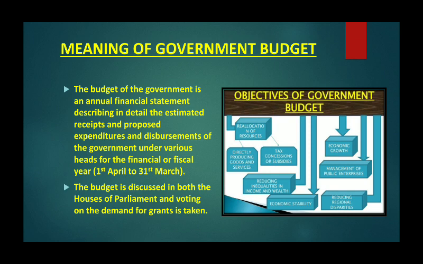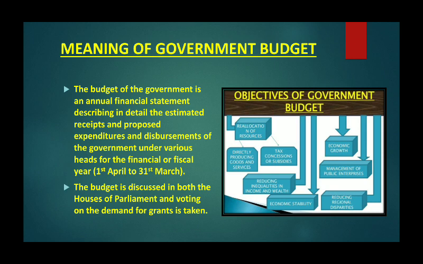While the budget gives the estimate for the coming financial year, it also gives the actual financial accounts for the previous year and the revised estimates of the current year. For example, the budget of 2017-18 will give us the budget estimate of the current year 2017-18. At the same time, it will also give us the actual financial accounts for the year 2015-16 and a revised estimate for the 16-17 year as well. So, government budget is very important.